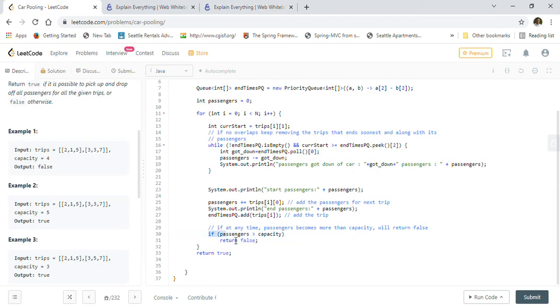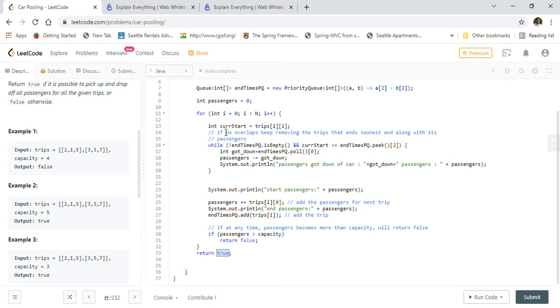If passengers are greater than the capacity of the car, we will return false. So we always iterate through each of the trips, making sure that our capacity is not exceeded after those passengers are boarded. And if everything is working well and it never returns false, then at the end we will return true, which means that we could cover all the trips with that capacity.